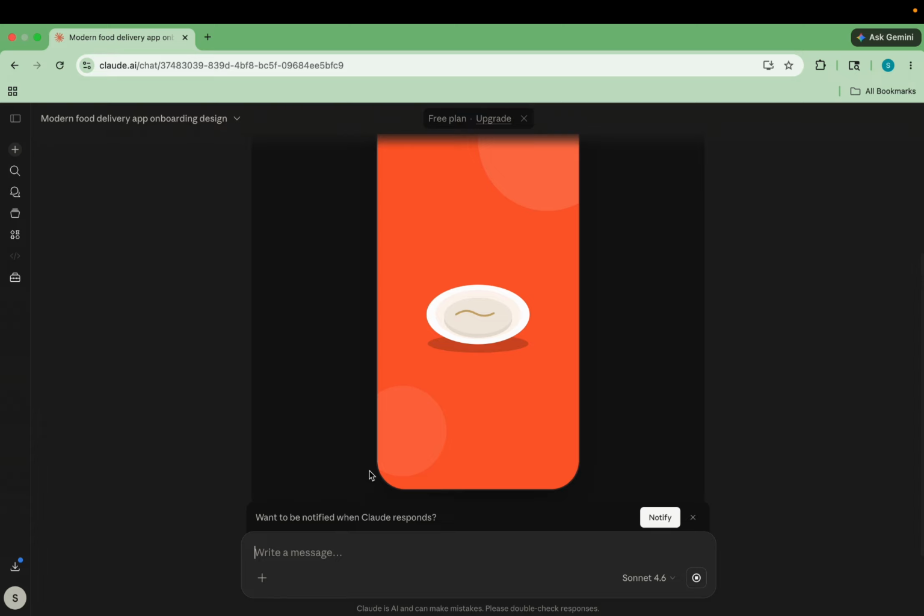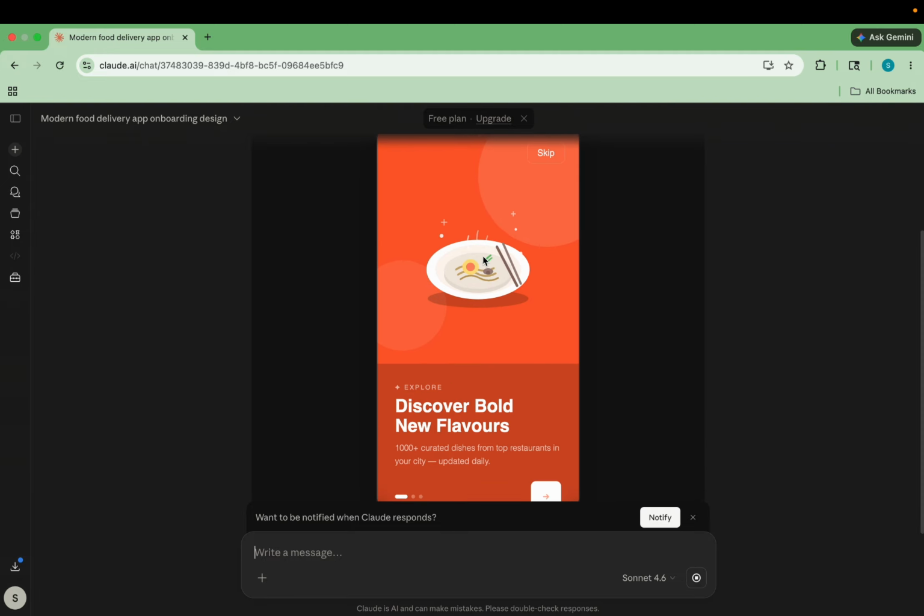Okay, I think this is an egg, right? Yeah, that's inside the egg. Till now the design looks great. No, this is not an egg. This is a plate with chopsticks that I can see over here. I thought this was an egg. Okay, sorry for that.